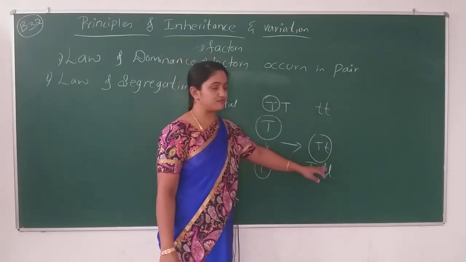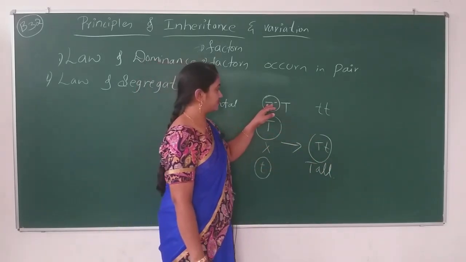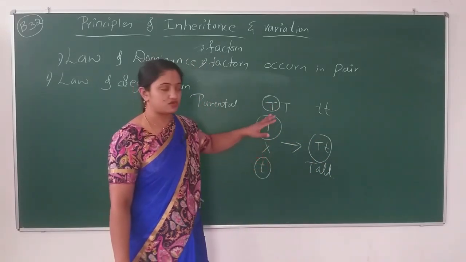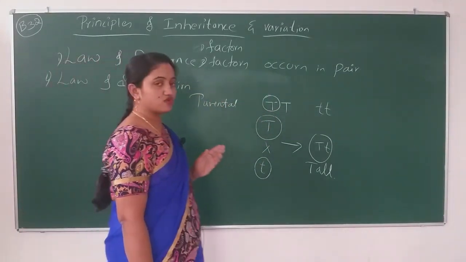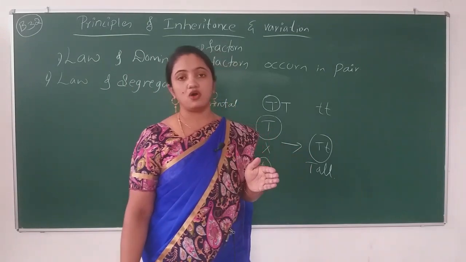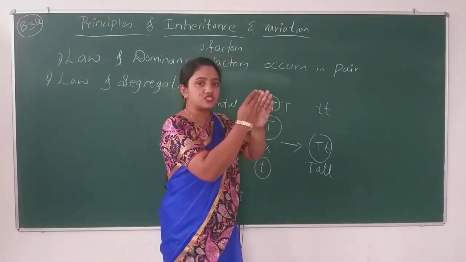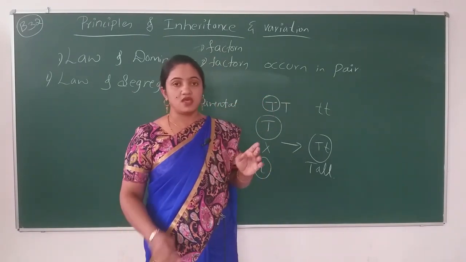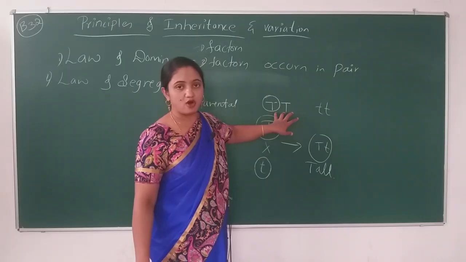How come the plant become tall? Because in the gamete, its parental generation gene was present. So, I am going to explain to you about the law of segregation. Here, the genes split, they separate; always it will be in a pair form.